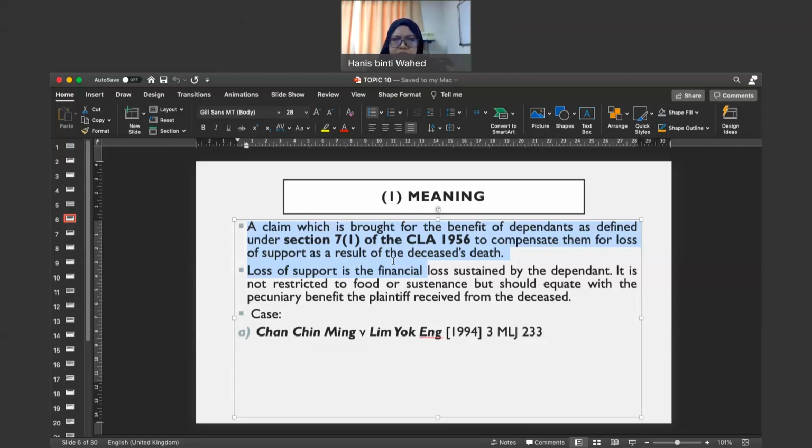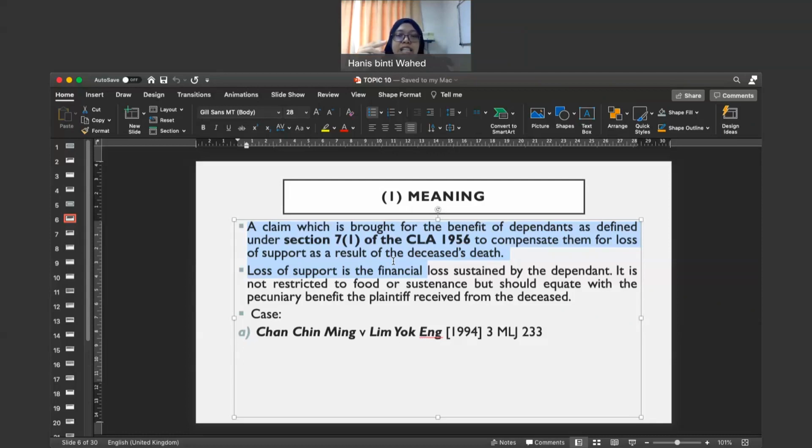So the next question is, after we are reading this section 7, subsection 1, the question that arises is, who are the dependents? Because we said that dependents can make a claim, but who are the dependents? Before a person can claim damages for the death of the deceased, they need to prove that they are dependents.